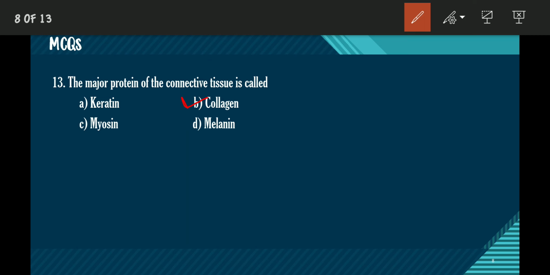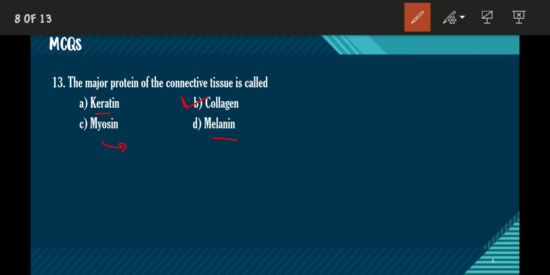Okay, and keratin is also very important. It is known as a fibrillous protein. It gives shape to our fibers, just like hair, nails, etc. Okay, and what is melanin? It is the pigment which gives color to our skin. And myosin is a motor protein. It plays a very important role in muscle contractions.